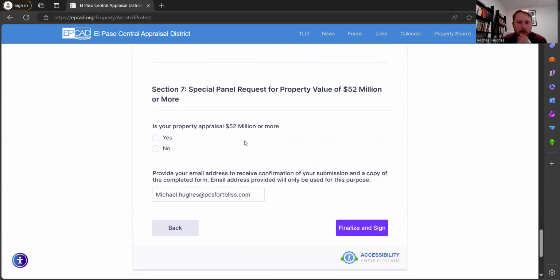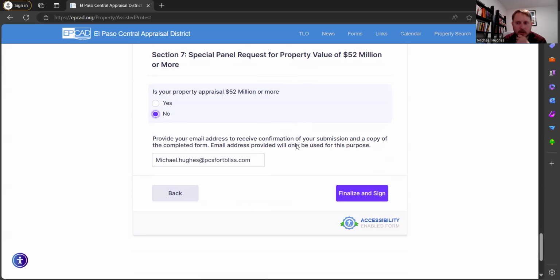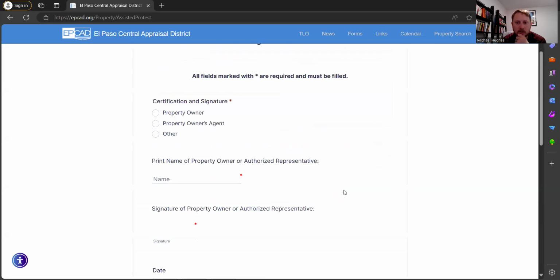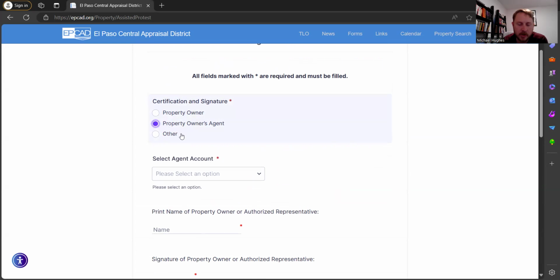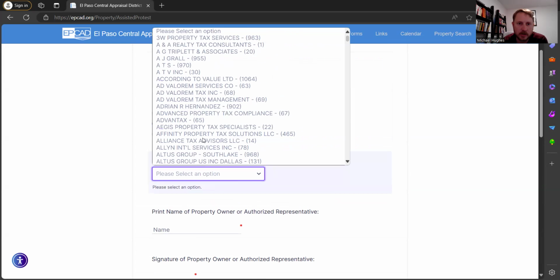Is your property value appraisal of 52 million or more? Unfortunately not. So no, I think these are taxed based on their income, not necessarily the property value. So then I'm just going to go to finalize and sign. If you're the property owner, just click property owner. Property owner's agent is not necessarily your real estate agent.